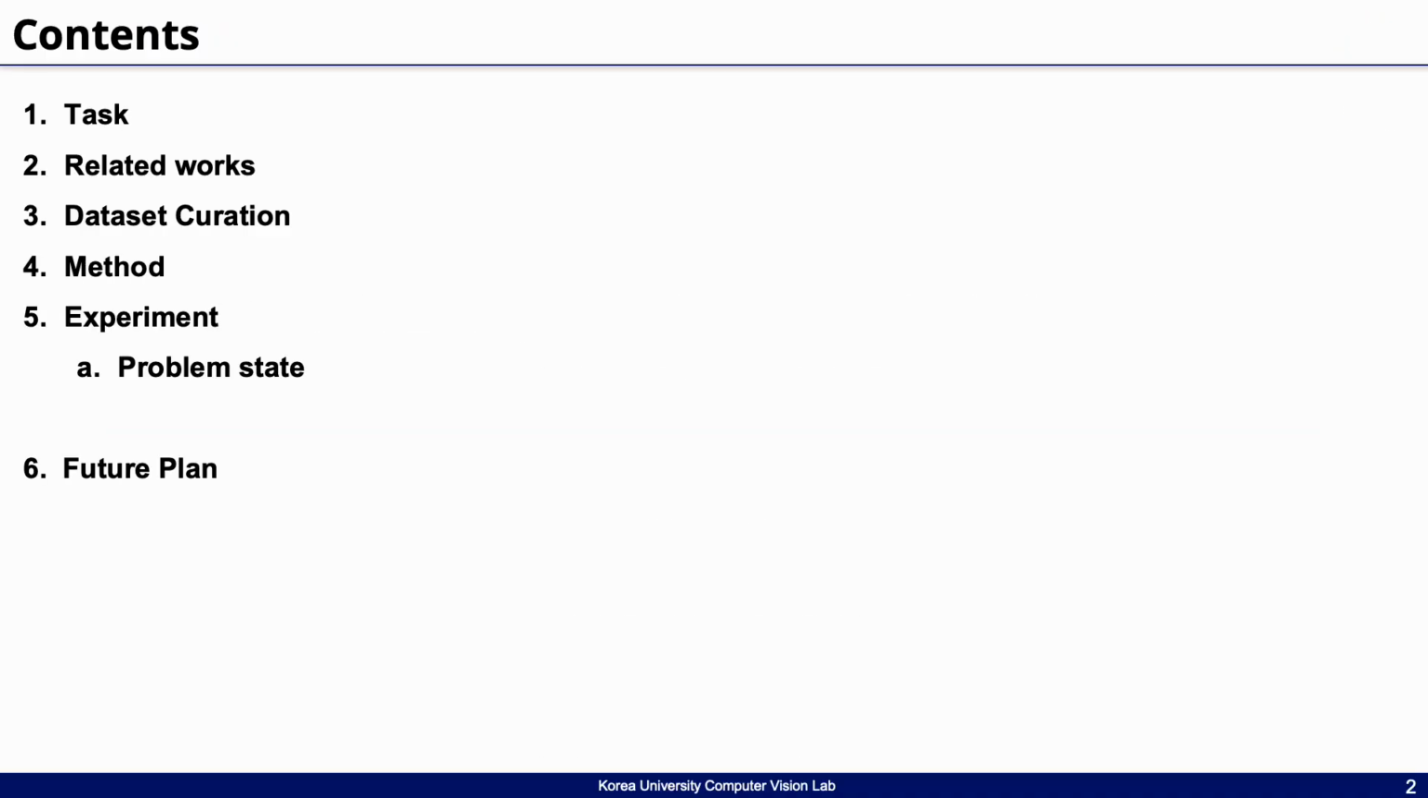The presentation will proceed in the following order. First, I will introduce the research topic and the related task. Next, I will briefly go over previous related studies. Then I will explain the dataset curation process, followed by the proposed method, ongoing experiments, some key problem statements we've encountered, and finally, our future plans.